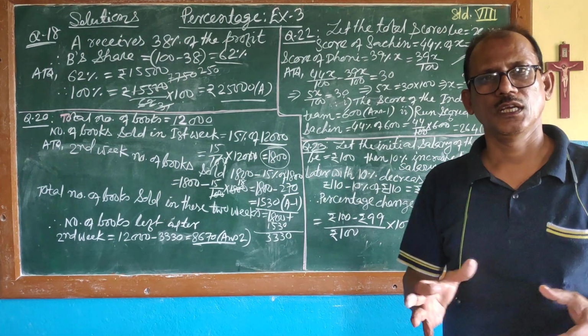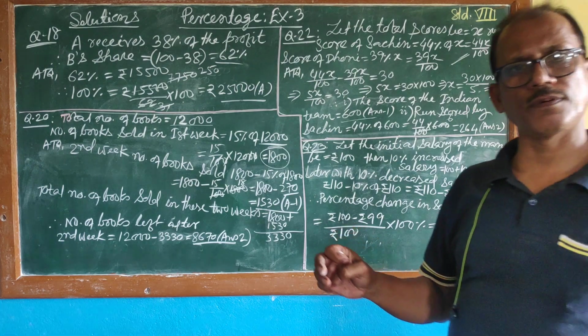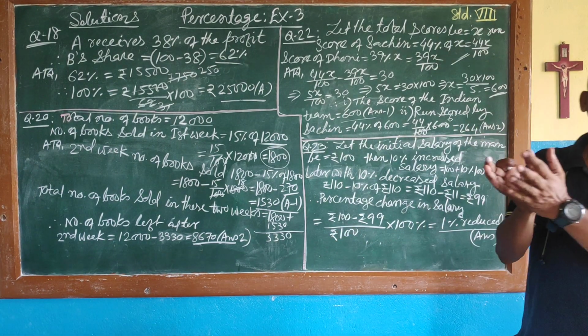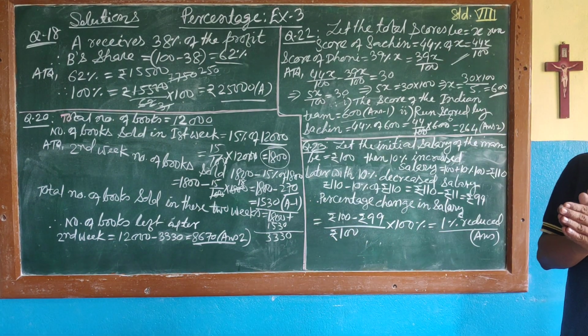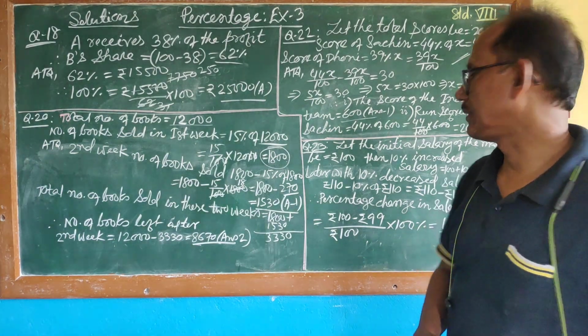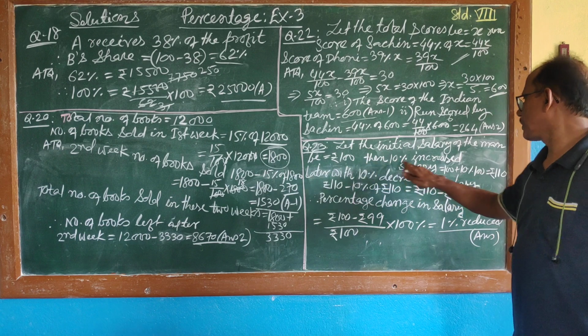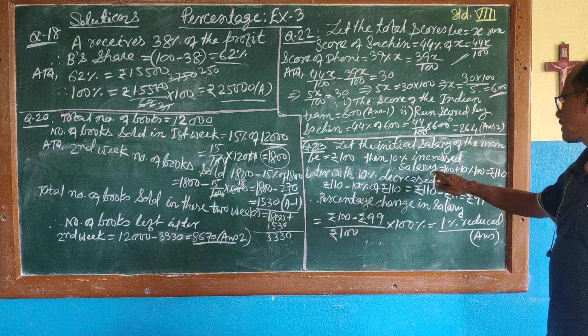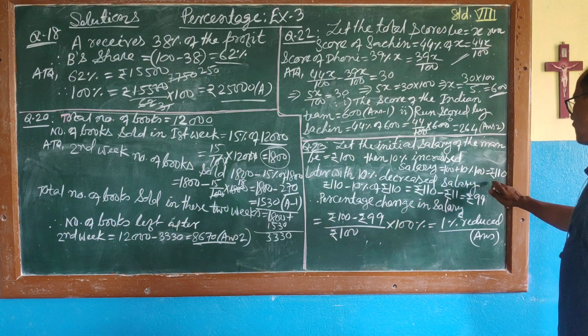The increase is 10% of 100, that is 10 rupees. So on the hike of 10%, the salary will definitely be 110.